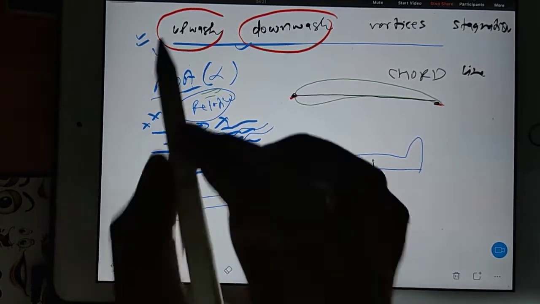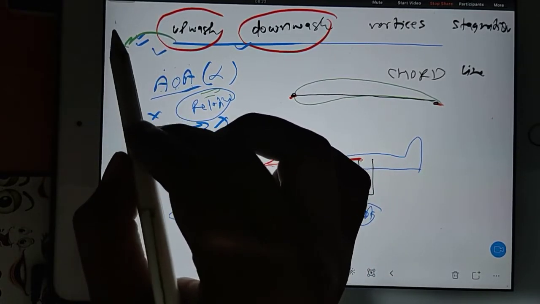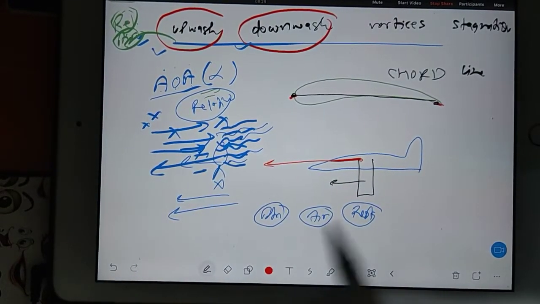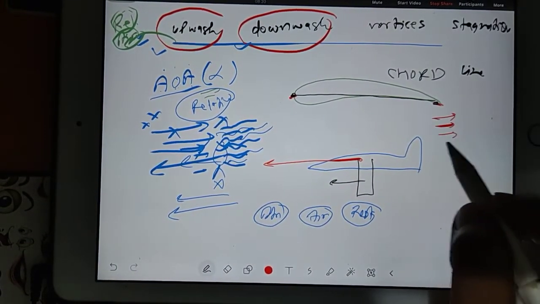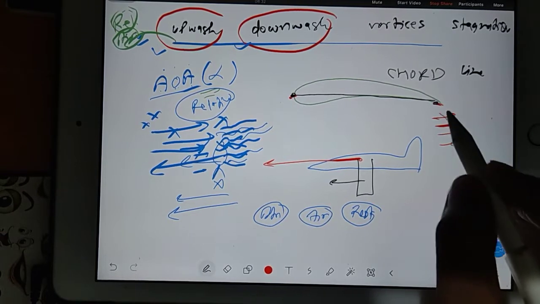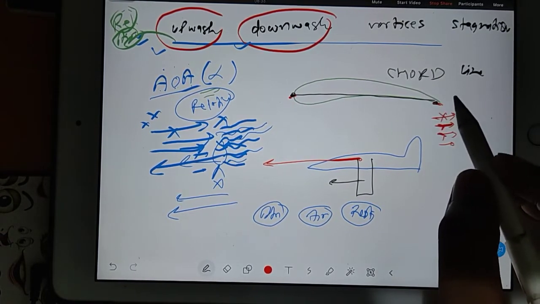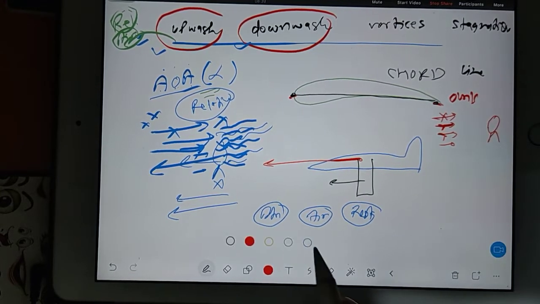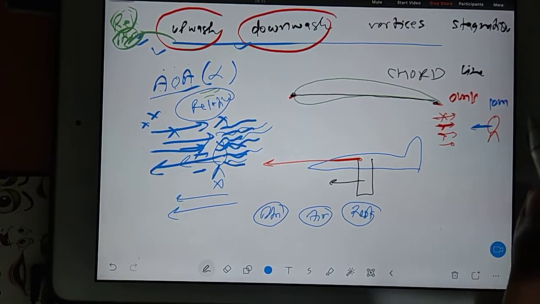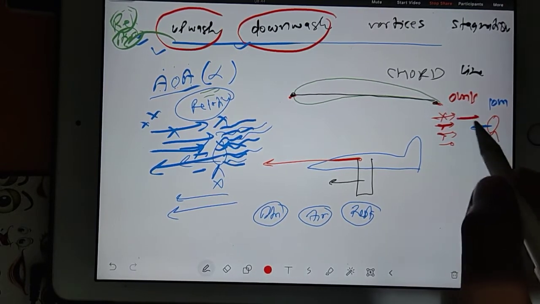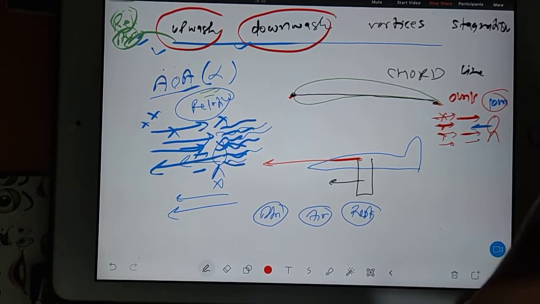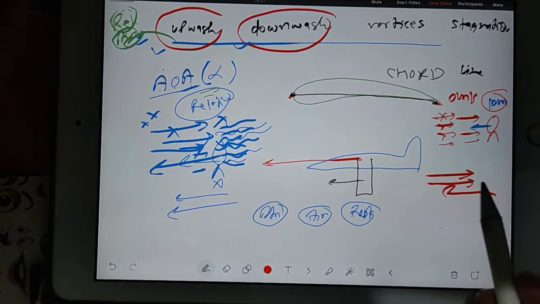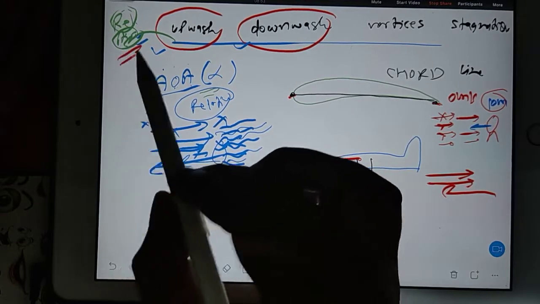So just before upwash, you had your topic that is known as relative airflow. Relative airflow means whether your air is stationary or air is moving. Suppose your air is stationary, of course with 0 meter per second. But if you are running in this direction with 10 meter per second, then definitely the air will hit you with 10 meter per second. So if you go in this direction with 10, then air will come in this direction with 10. What is the use of this relative air velocity?